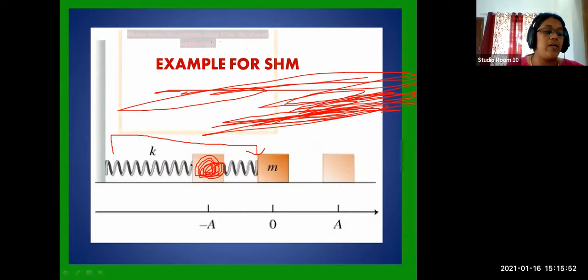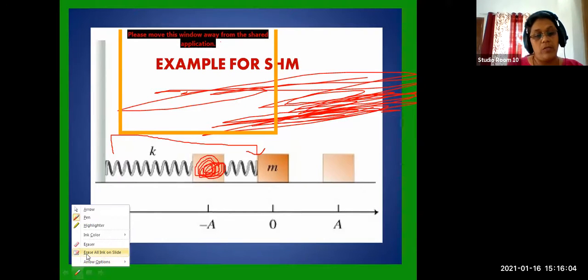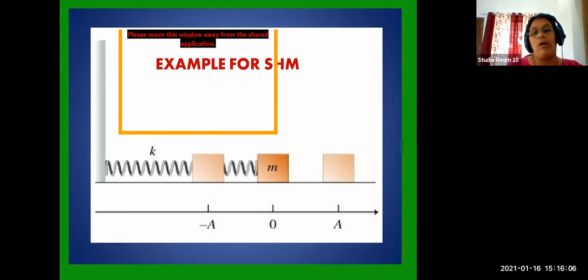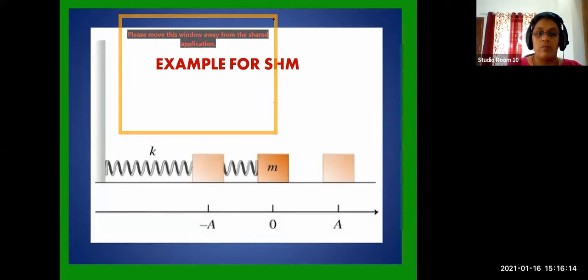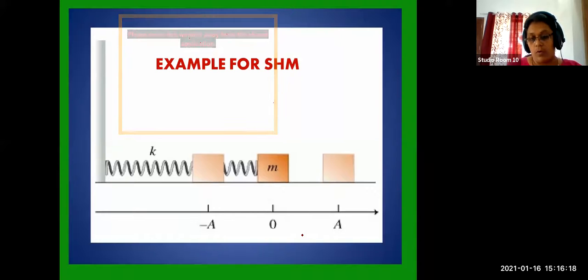You can just write example of simple harmonic motion, and you can write mass on a spring.